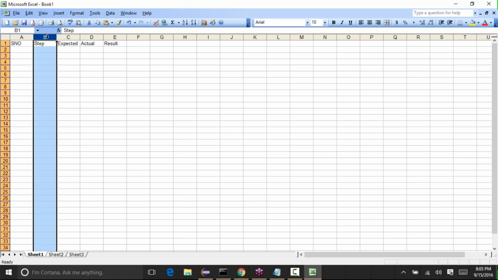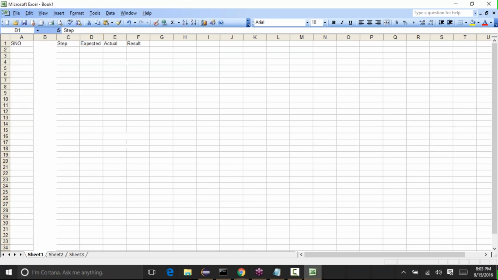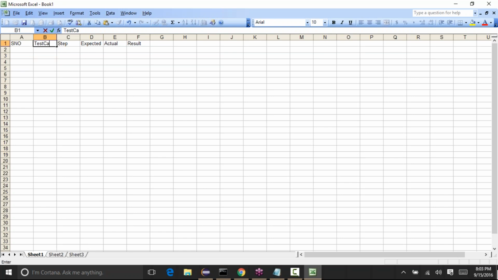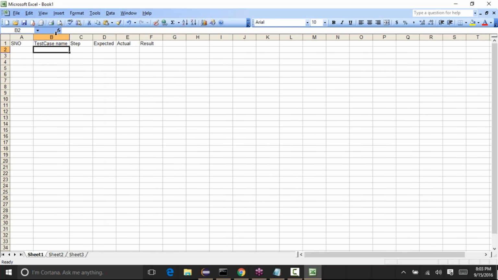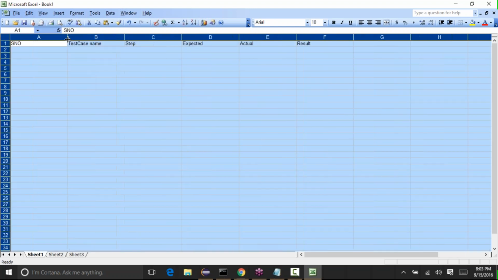And it can also have a test case name. So every company will have its own format. Test case name, serial number, step, what is expected, what is actual, and what is the result. Let me increase the font.